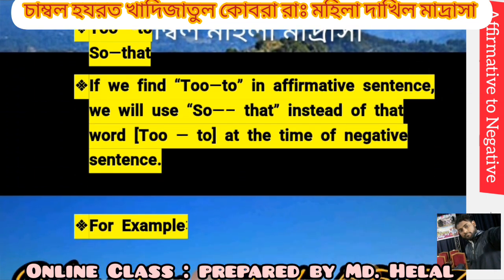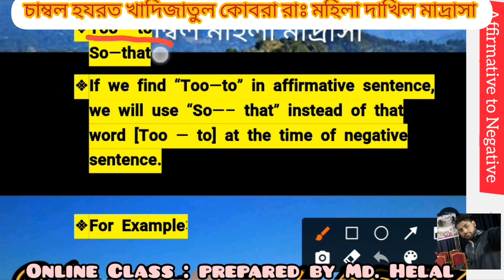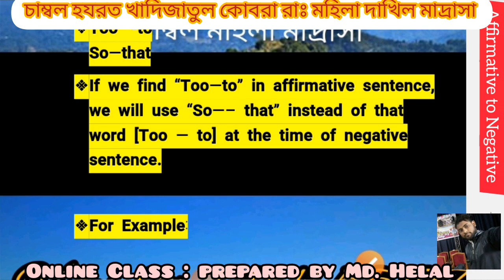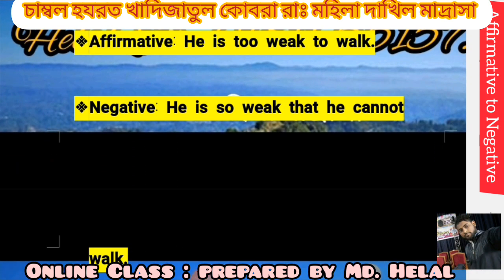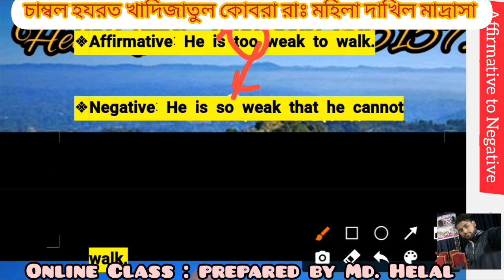We use "so that" instead of "too... to." If we find "too... to" in an affirmative sentence, we use "so... that" at the time of making a negative sentence. For example, "He is too weak to walk" becomes "He is so weak that he cannot walk." Here, the first "too" changes to "so," and we use "that" instead of the second "to."